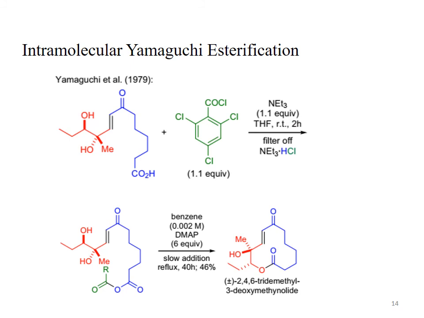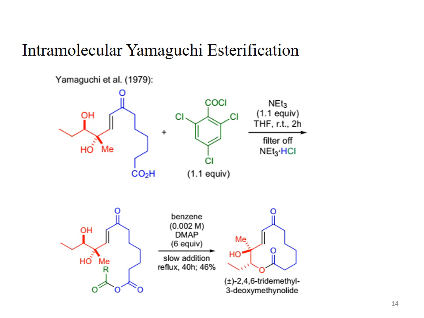The addition of the mixed anhydride to the DMAP solution is maintained slow, and the reaction contents are refluxed and stirred for 40 hours. Then this mixed anhydride cyclizes to give us this type of ester.